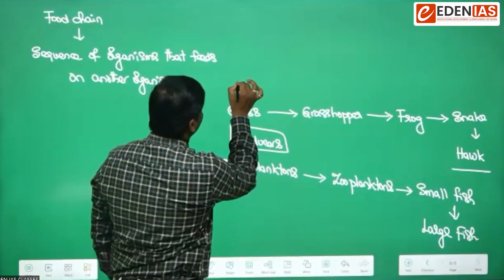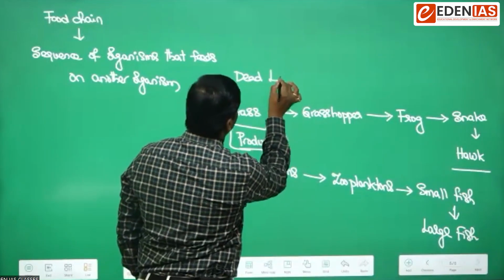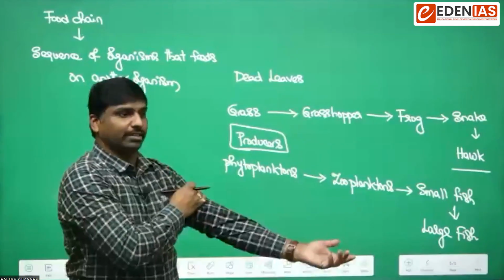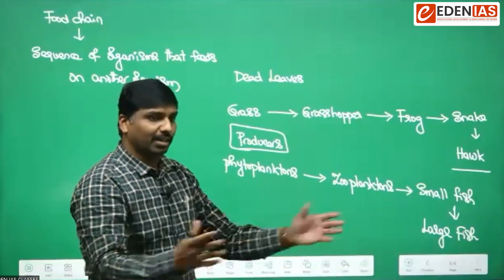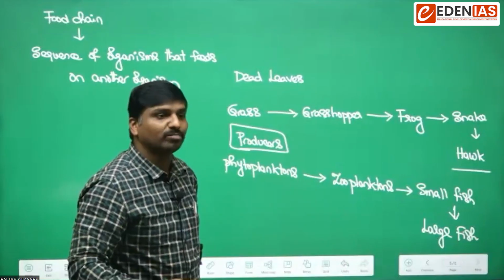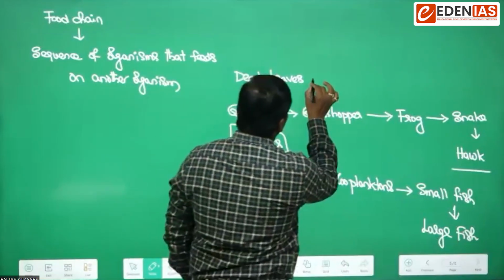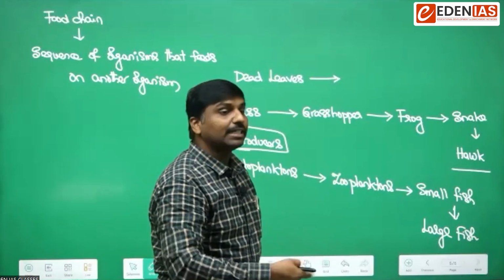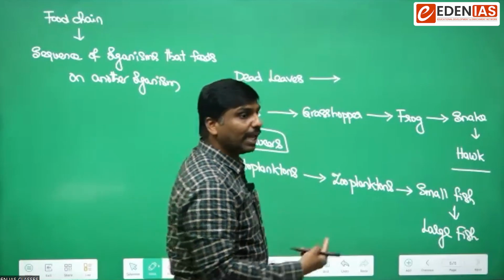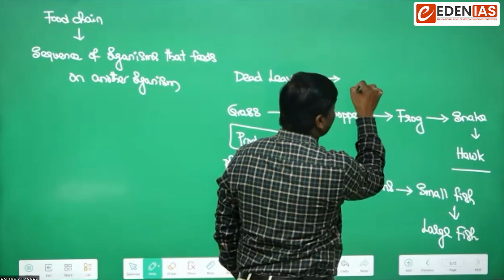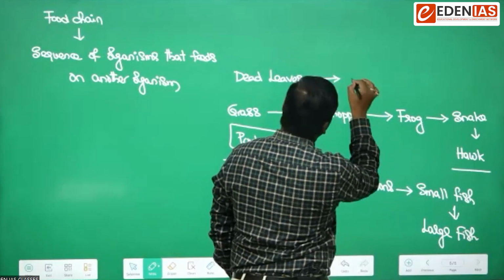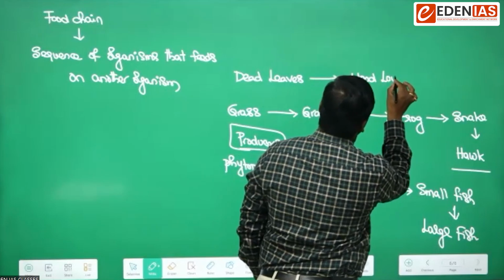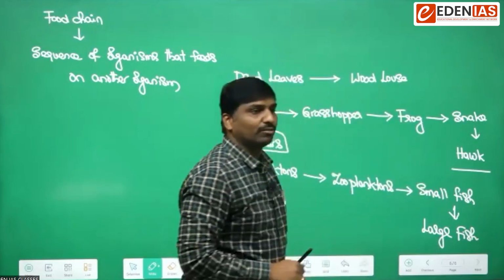For example, there are dead leaves, that means organic matter, litter, that might be present on the land. These dead leaves would be consumed by decomposers, and they might be eaten by some other animals like wood lice.